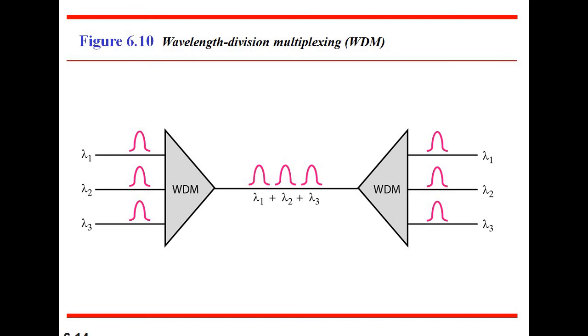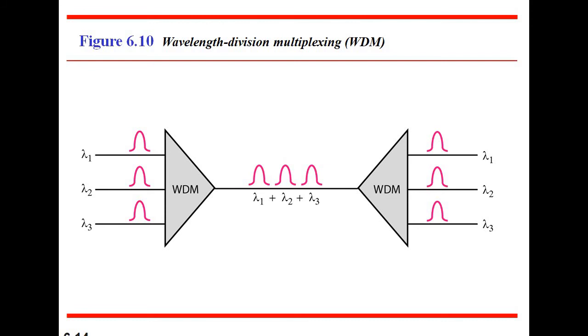So why are we using WDM? In WDM, multiplexing and demultiplexing involve an optical fiber.